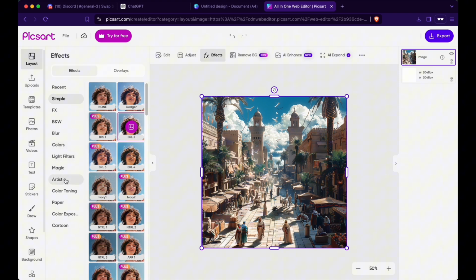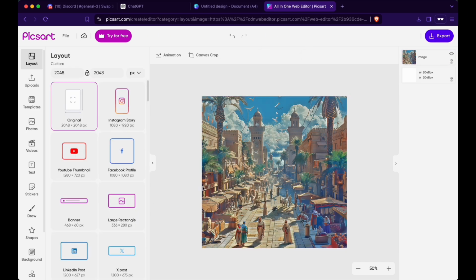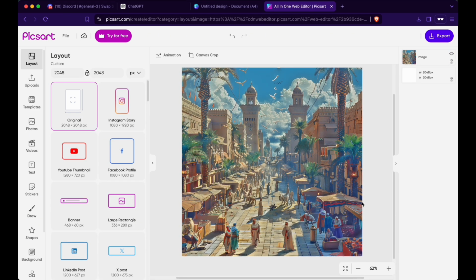What I used for mine were under artistic, the Fatal 2, which changes the coloring by quite a bit. Now in order to download these images, you would have to create an account. What I did instead, just simply screenshot them. So I go in there and I screenshot, leave 1 or 2 pixels inside of the image in order not to get any white space.